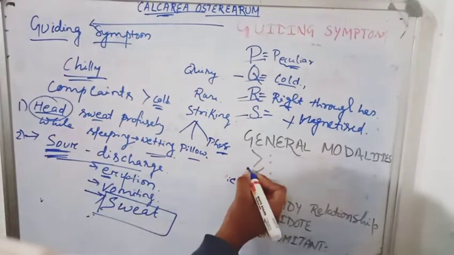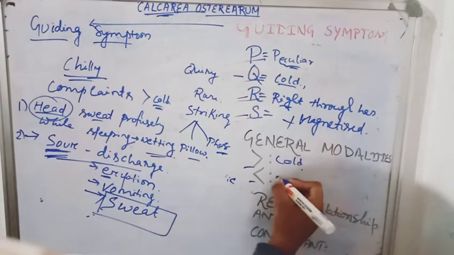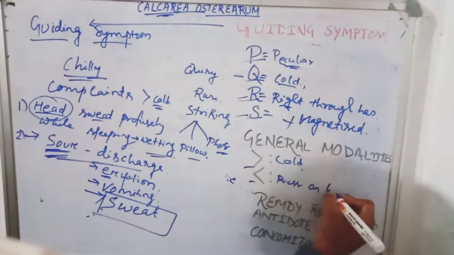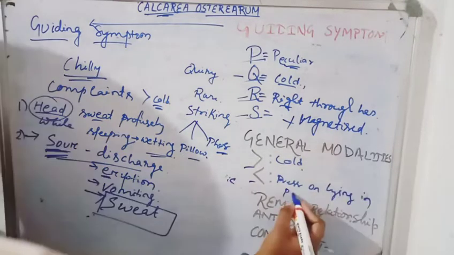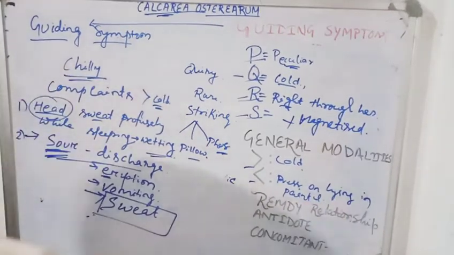Then general modalities: aggravation, amelioration. Aggravation by cold, amelioration by pressure, on lying on the side, the side which is painful. If they lie on that side, then all the complaints will be removed.